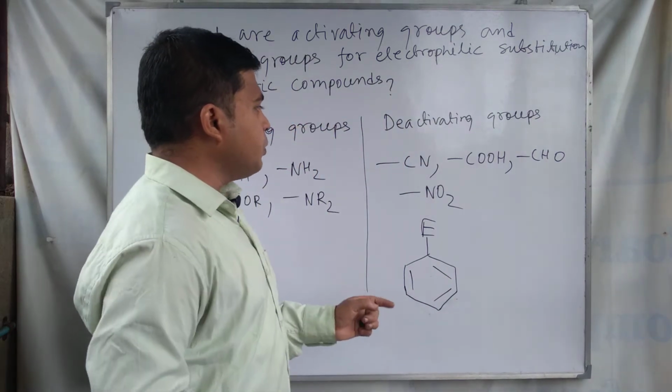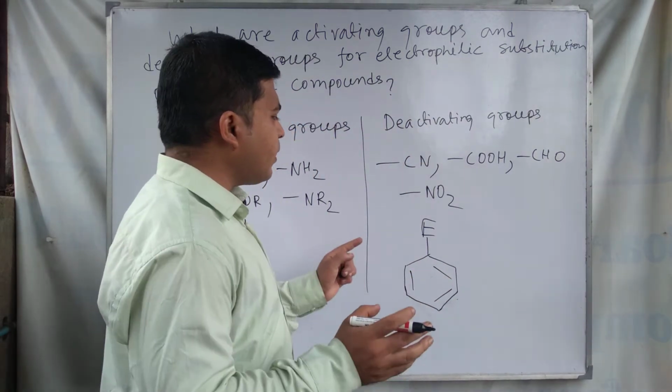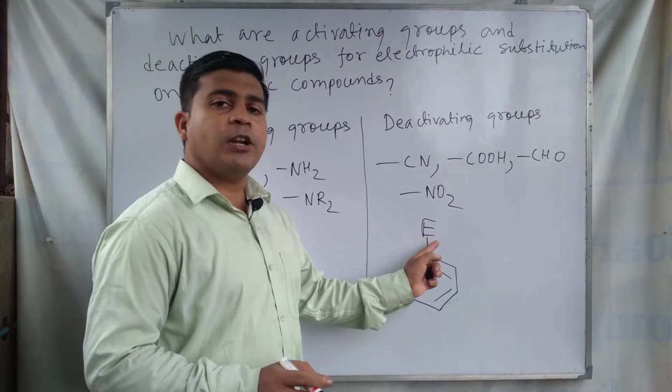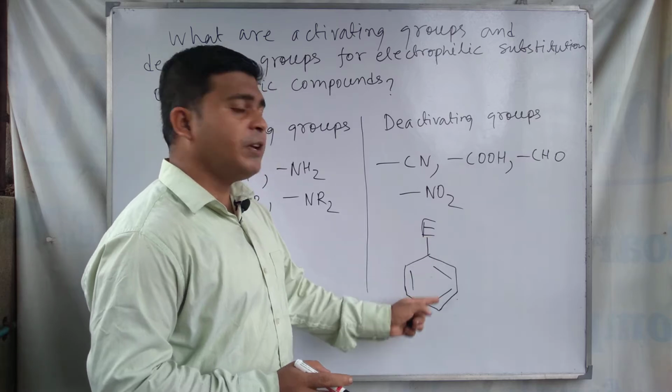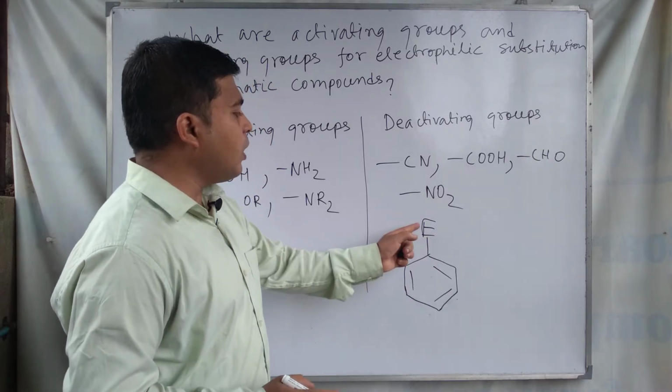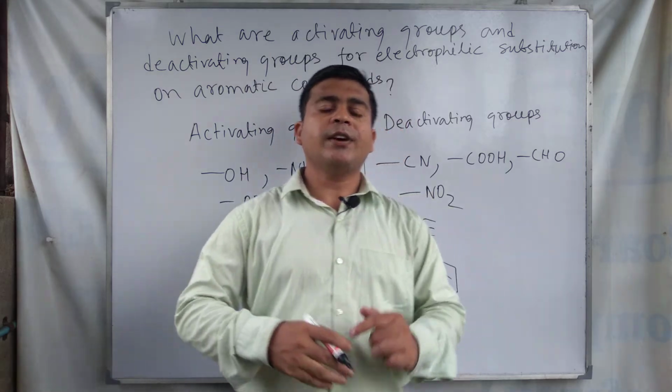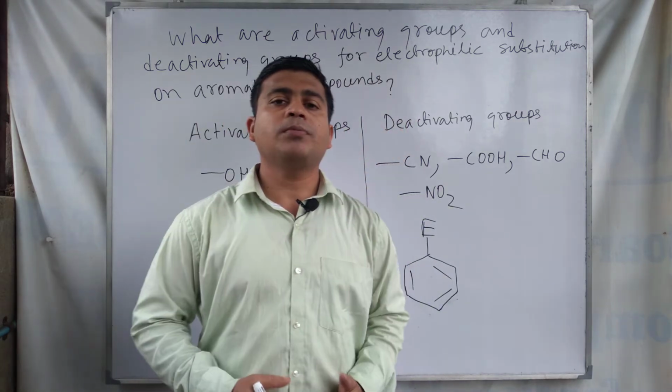One electrophile will be introduced in the benzene ring, and this already present group in the benzene ring can decide the nature of the benzene ring.